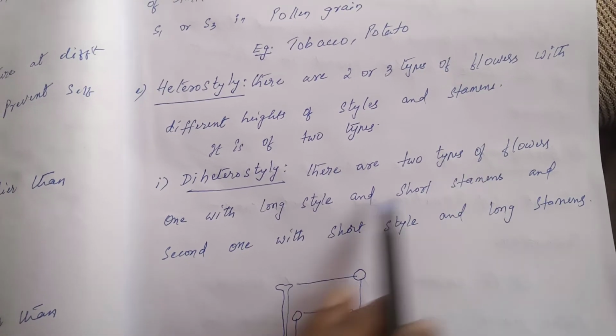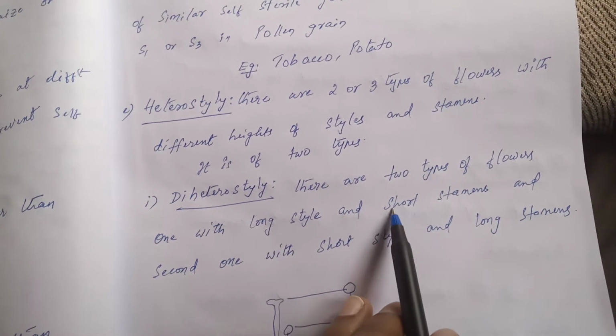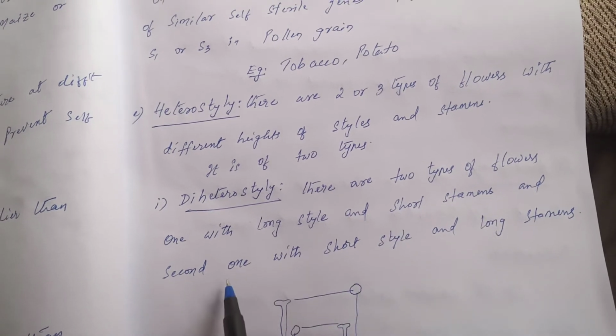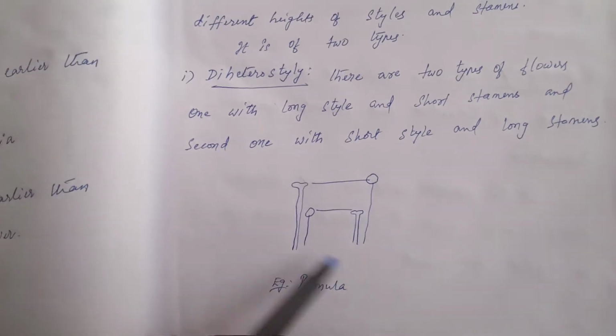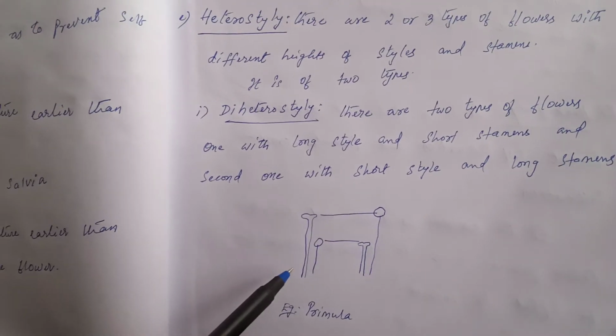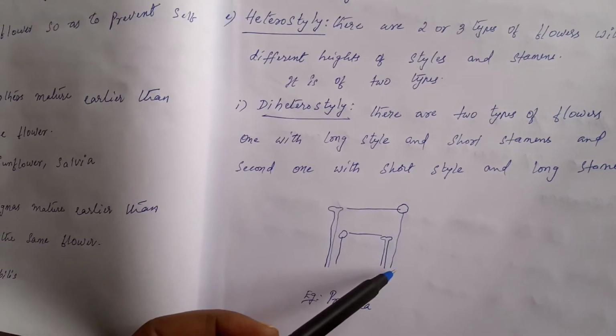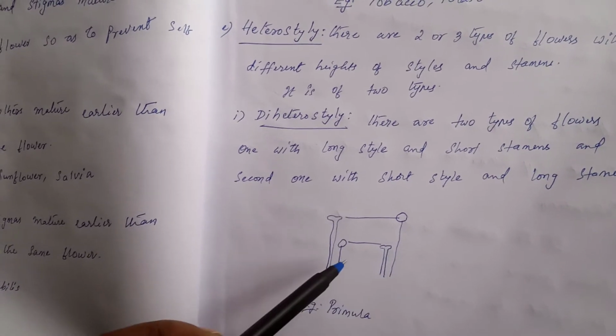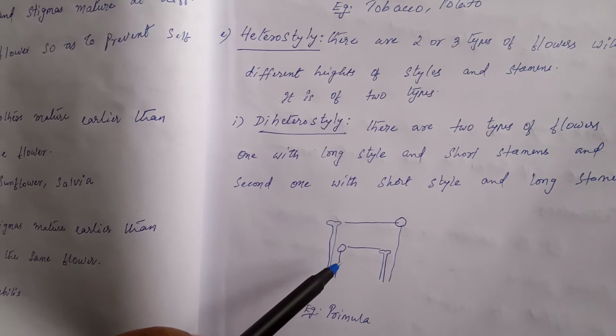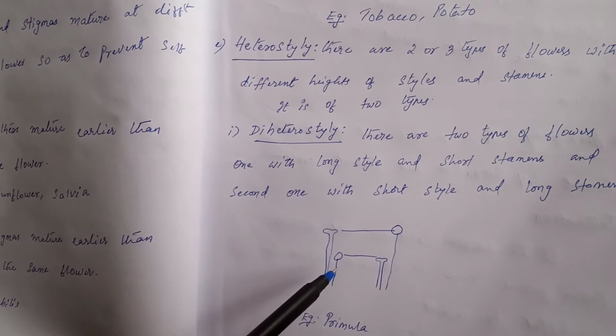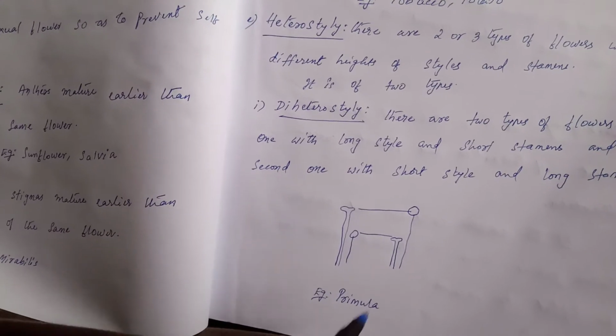There are two types of flowers. One flower has a long style and short stamen. The second one has a short style and long stamen. So this is one flower and this is another flower, this flower with long style and short stamen, and this one with short style and long stamen. Pollination occurs between the same heights of style and stamen of different flowers. Example, primula.